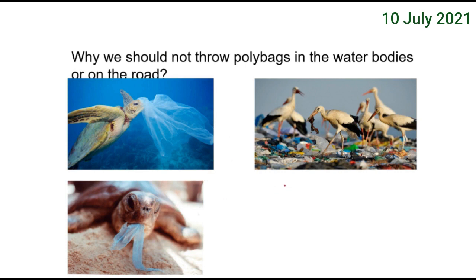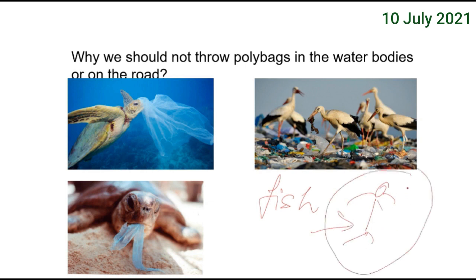They die. And some of the contents will even enter the body of the fish. And the human who consumes this fish will get that plastic in his digestive system or in his body. And you know, plastics are cancer causing. They cause many diseases. They disturb our health.